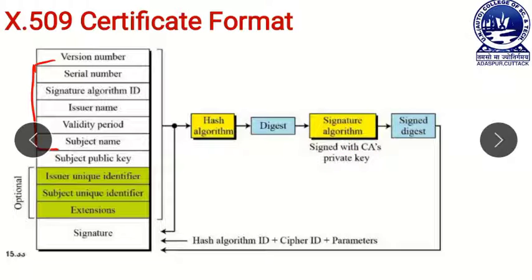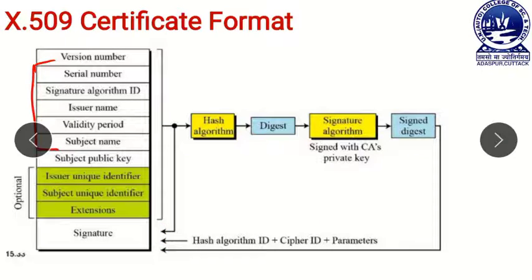After creating the signed digest, now look at the signature field. Here the signature field has 3 sections. The first section contains all fields of our X.509 except the signature field, the second section contains the hash algorithm ID plus cipher ID plus parameter, and the third section contains the signed digest.